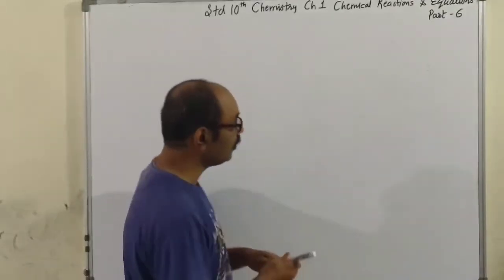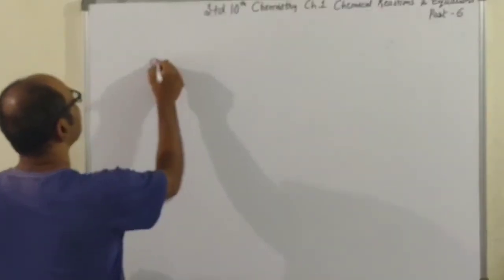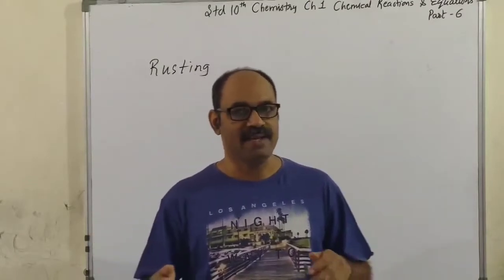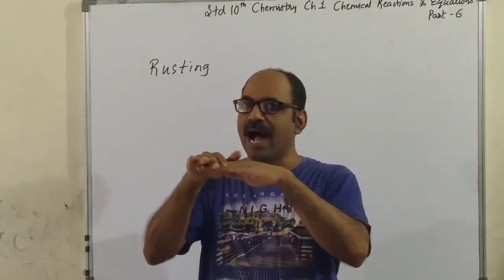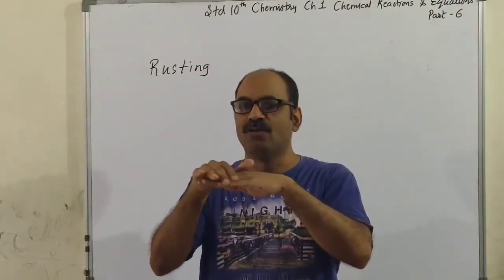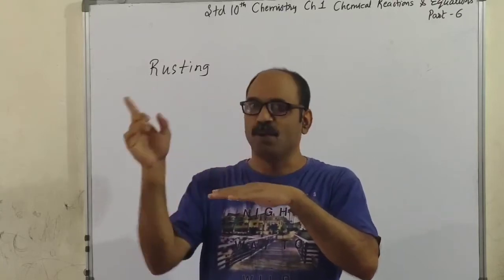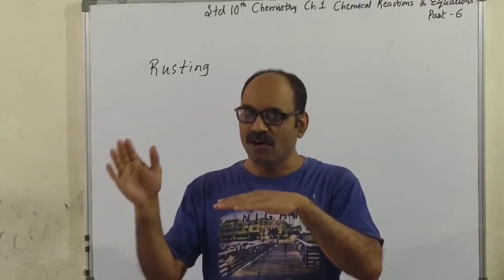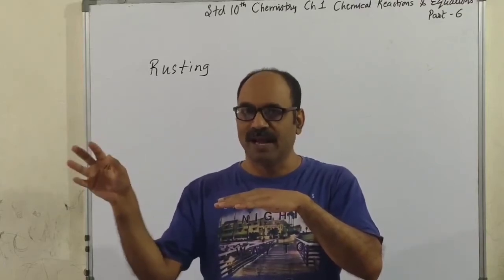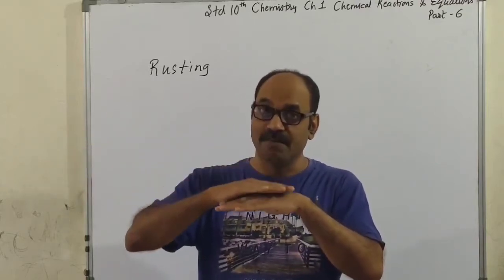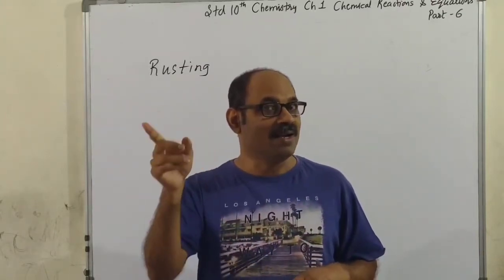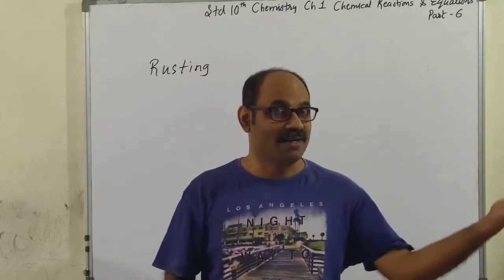Now, try to understand please. Rusting. Take an example of iron. The outer surface of iron when exposed to moist air, that is, oxygen and moisture both present, oxygen will combine with iron forming iron oxide. Remember, metal combines with oxygen to form metal oxide.